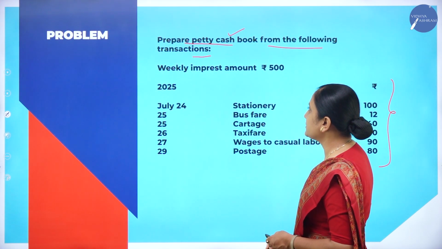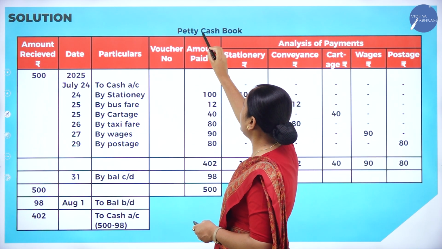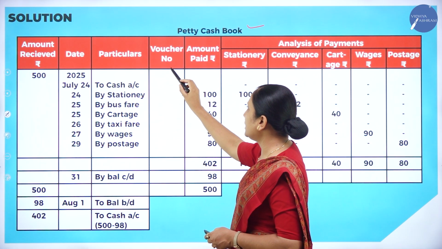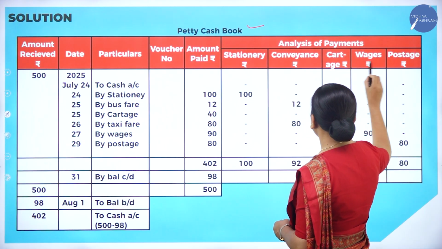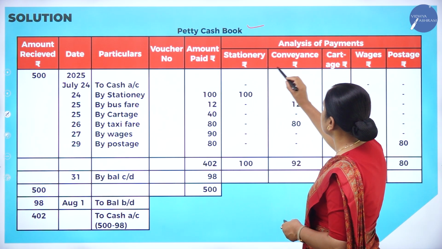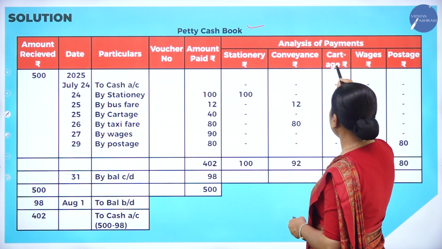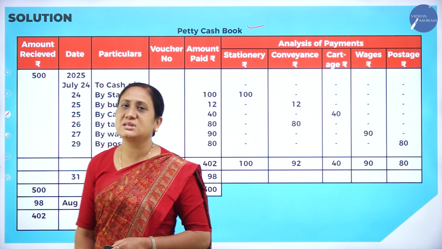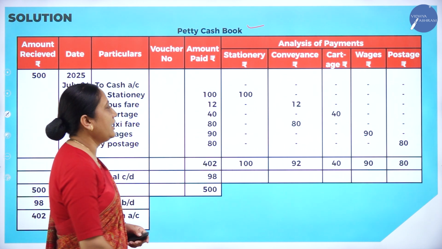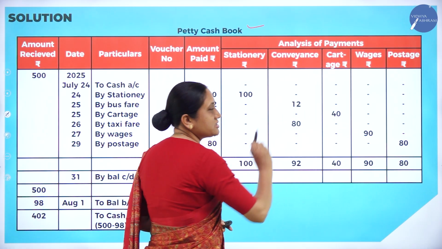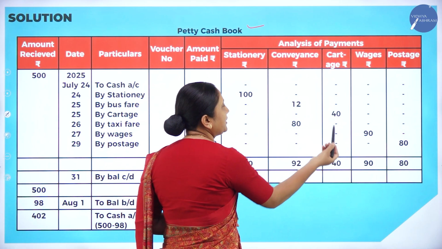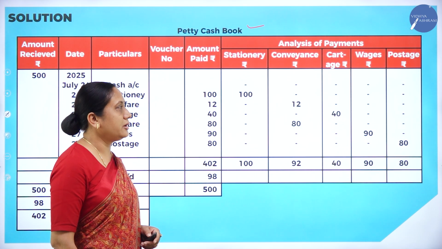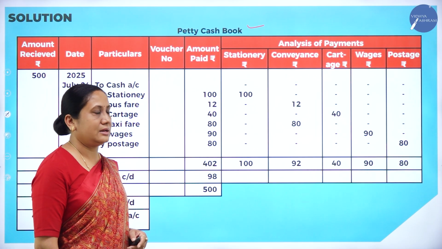Now we will make the columns first. So this is the column. Petty cash book heading we have to write: amount received, date, particulars, voucher number, amount paid, and all these are different types of expenses: stationery, conveyance, cartage, wages, postage. Depending upon the expenses given in the problem, accordingly we have to make the columns. Suppose if cartage is not given in the problem, then this column can be removed. If wages is not given, wages column can be removed, and we can keep the rest of the columns.